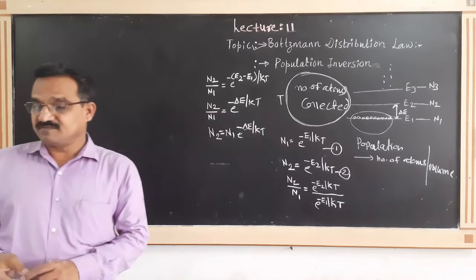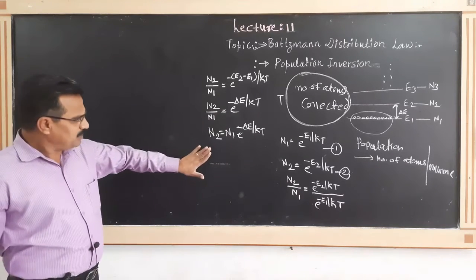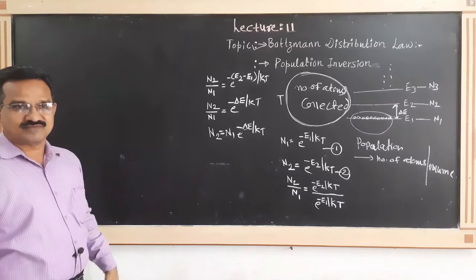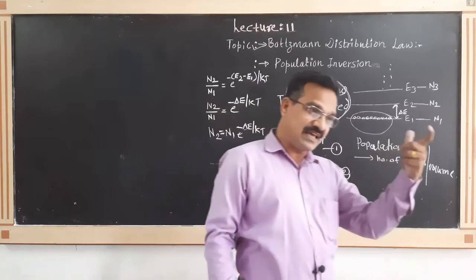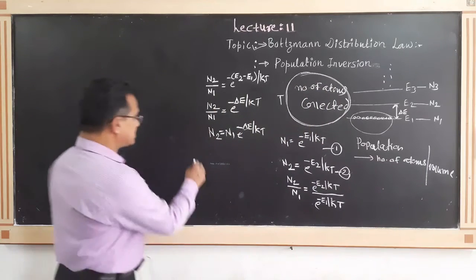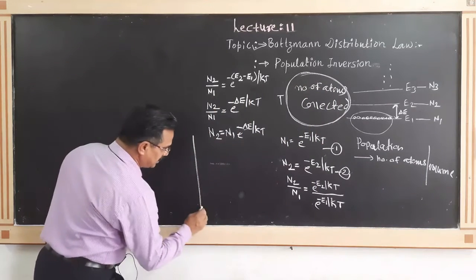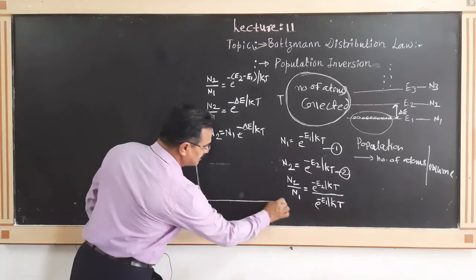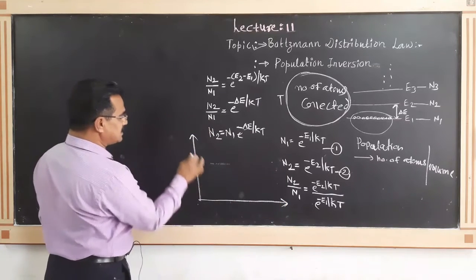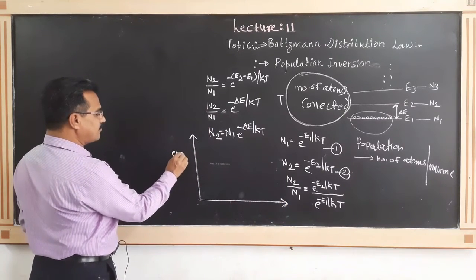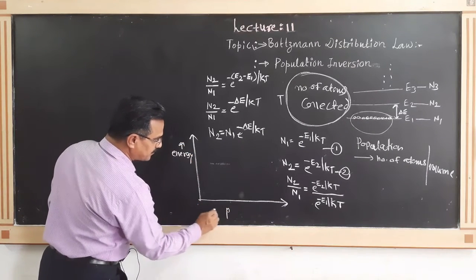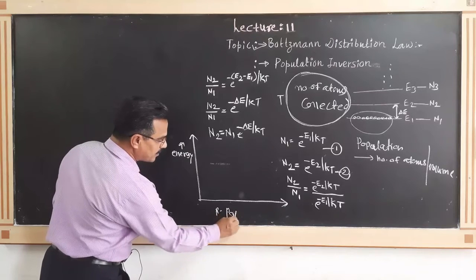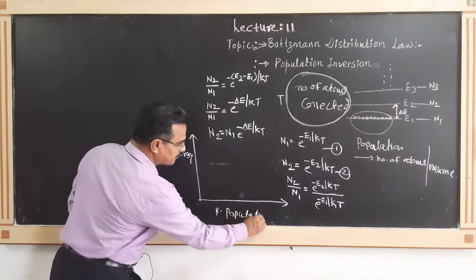Remember that when we plot this equation, relative population versus energy, this is the x axis, this is the y axis, in this direction energy, and in this direction relative population.